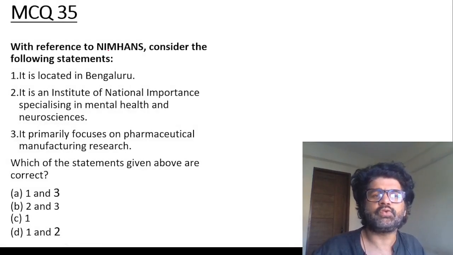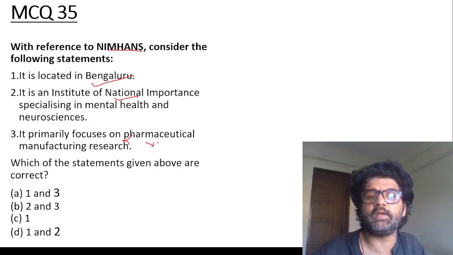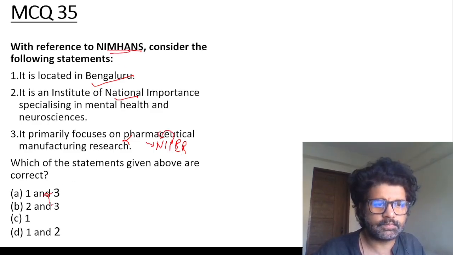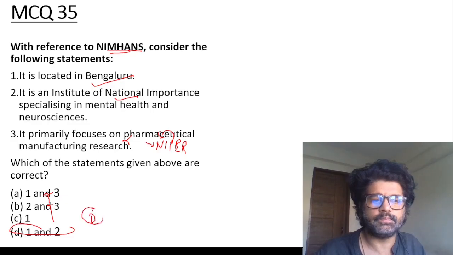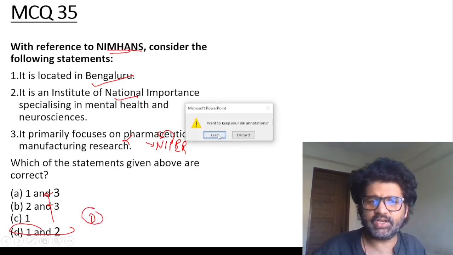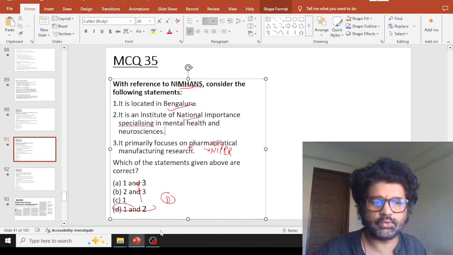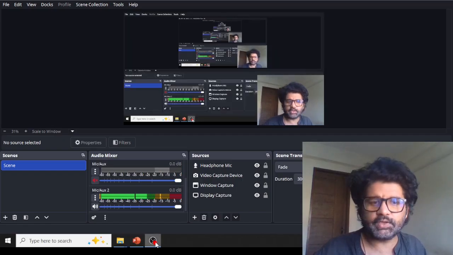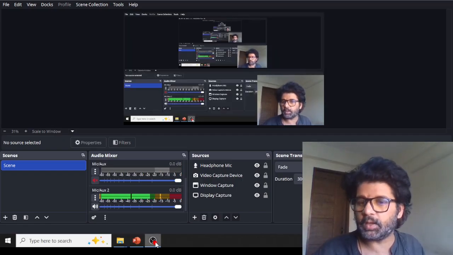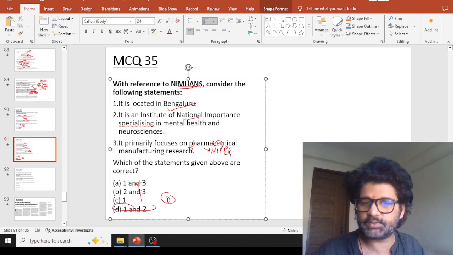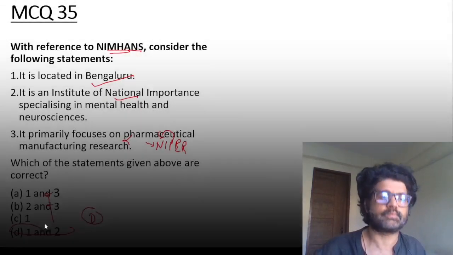MCQ 35, with reference to NIMHANS, mental health, located in Bangalore, I've told you. Mental health, yes. They do not focus on pharmaceuticals. NIPER focuses on pharmaceuticals. P is pharmaceutical. MH is mental health. So the third is wrong. D, 1 and 2. Guys, please be serious. Don't do more silliness. You people are good boys or girls. Next.